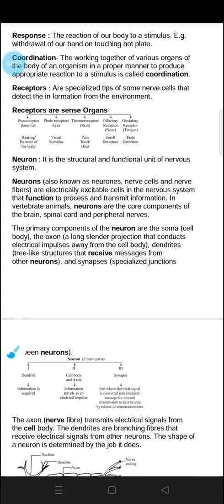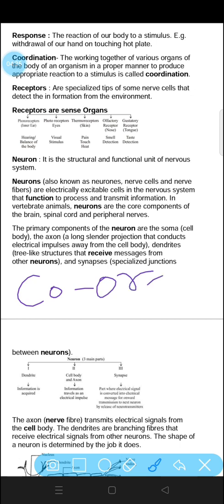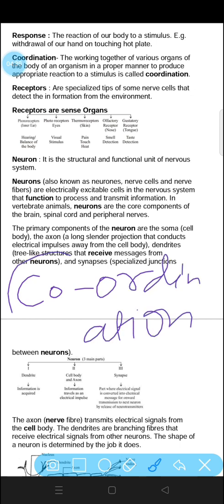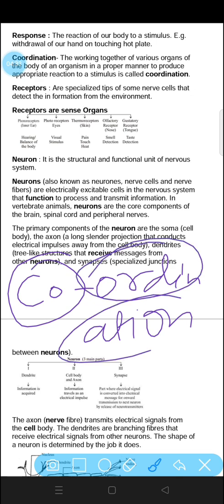Now next is coordination. What is coordination? Coordination is a word that is made from two words, co and ordination. Co means to work together.